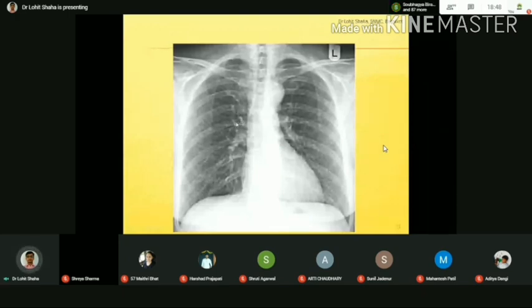Usually the patient comes complaining of cough with thick sputum and shortness of breath, right? So this is what you are going to see in chronic bronchitis. During chronic bronchitis, you will visualize like this.